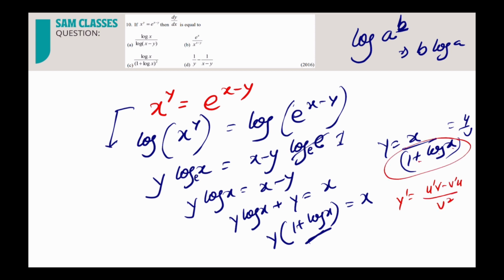What are the options? This option only, correct. Only one option we have. So this option eliminated, this eliminated, this eliminated. What is the answer? That's it. So I don't have to differentiate. A lot of kids from here, they'll start differentiating, u dash v minus v dash u. Why do all that? Correct. Why do all that?